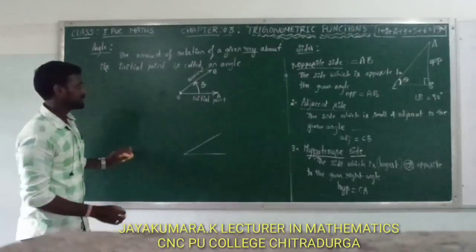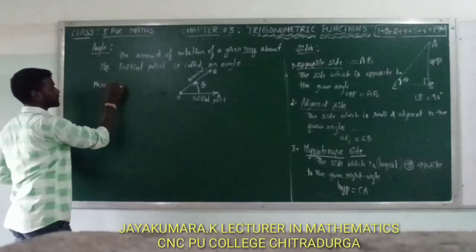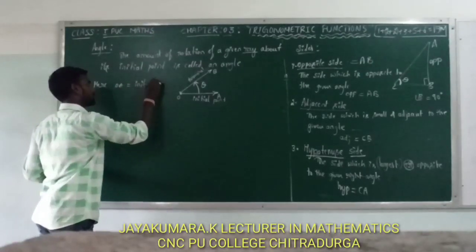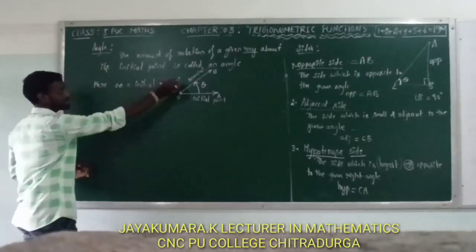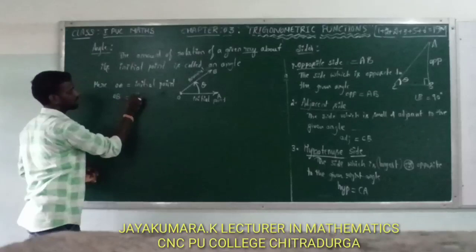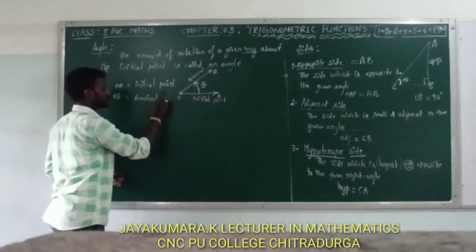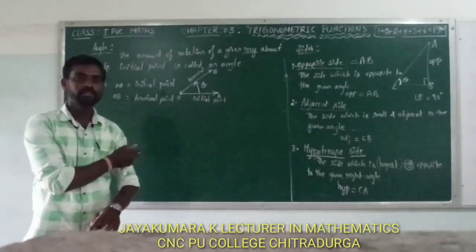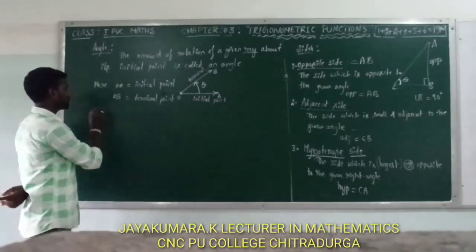Okay, here OA is equal to initial point and OP here is equal to what? Terminal point. Okay, this is the meaning of what? An angle.